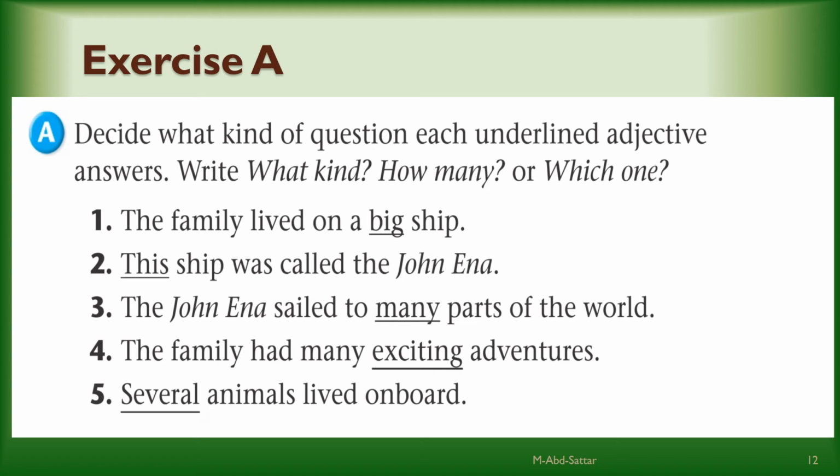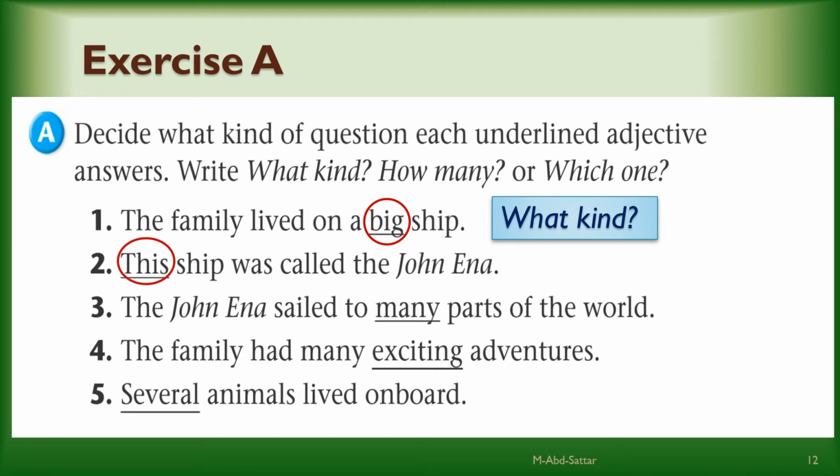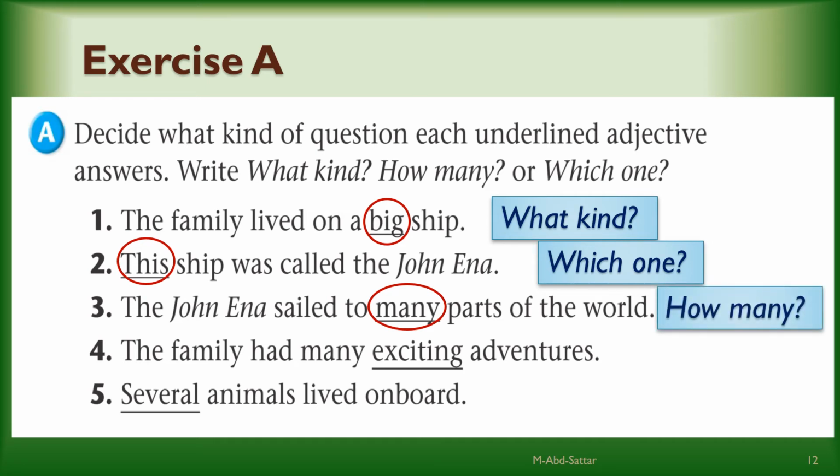For example, number 1. The family lived on a big ship. Big is the adjective in this sentence. Does it tell what kind, or how many, or which one? Big here tells what kind the ship is. Number 2. This ship. This is an adjective that tells which one exactly. Number 3. Many parts. Many tells how many.